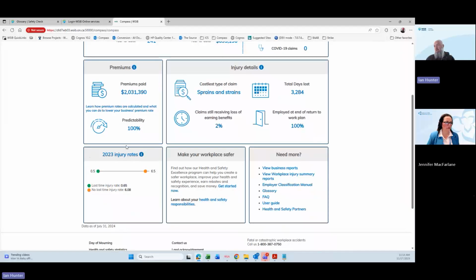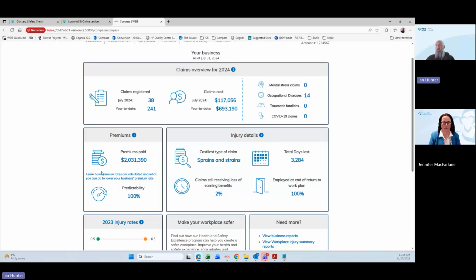We have injury rate information here. We have a section on how to make your workplace safer. So a lot of information about how to join, a link to how to join the Health and Safety Excellence Program, as well as a link to our Health and Safety Responsibilities page. And then we have a bunch of need more links. So here you can view business reports. You can get your workplace injury summary report and a user guide, an FAQ, and also link to external sites as well.